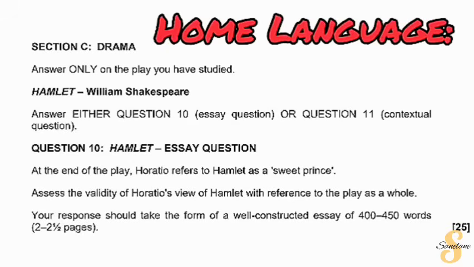They will tell you to either look at the question. This one is on Hamlet and it says question 10. At the end of the play, Horatio refers to Hamlet as sweet prince. Assess the validity of Horatio's view of Hamlet with reference to the play as a whole. Your response should be in the form of a well-constructed essay of 400 to 450 words.